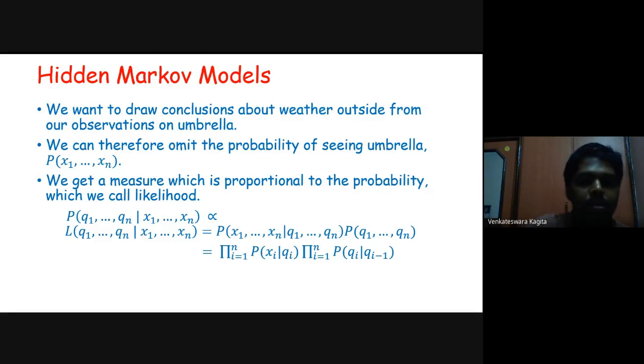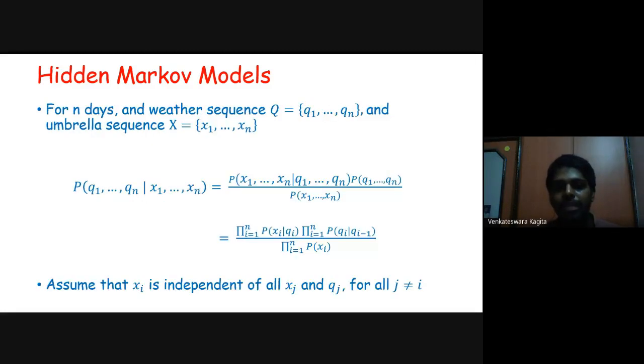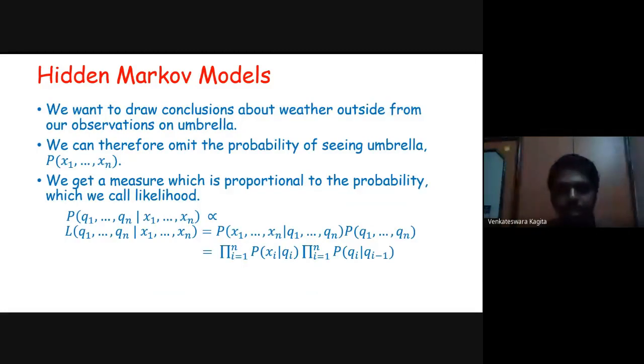Okay. So we get a measure which is proportional to the probability, which we call likelihood. We just remove the probability of x1 to xn in the denominator, because the whole thing is proportional to the numerator, and we are calling this the likelihood. So the probability of q1 to qn given x1 to xn is proportional to the likelihood of q1 to qn given x1 to xn.